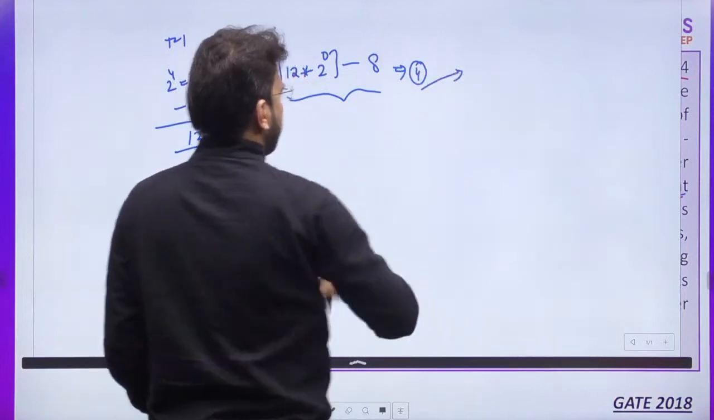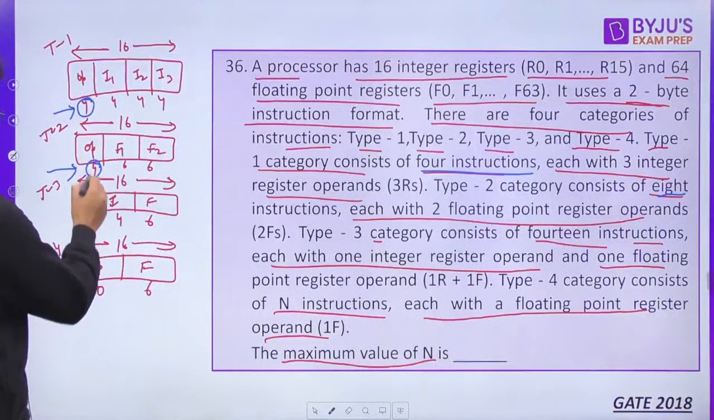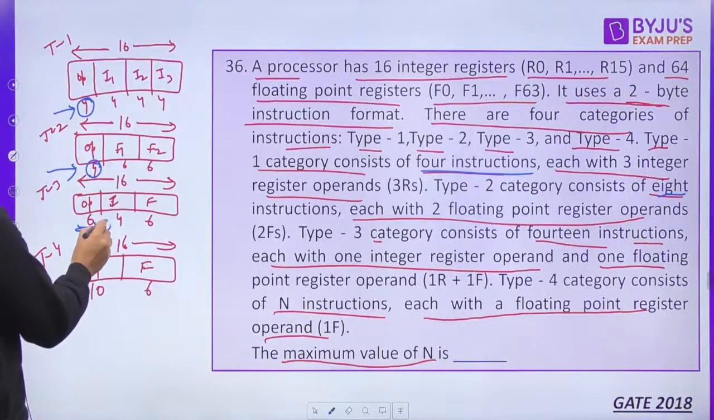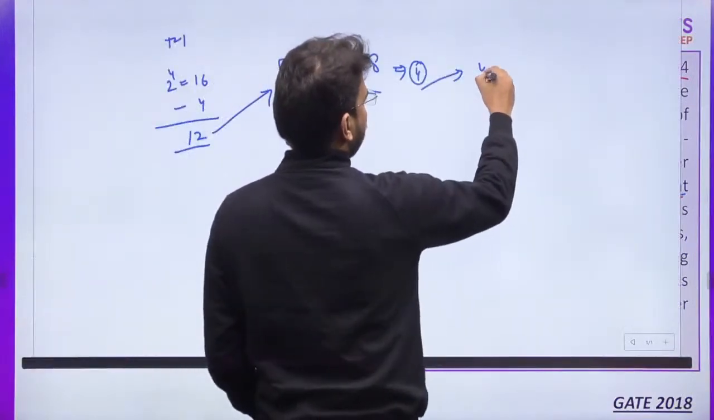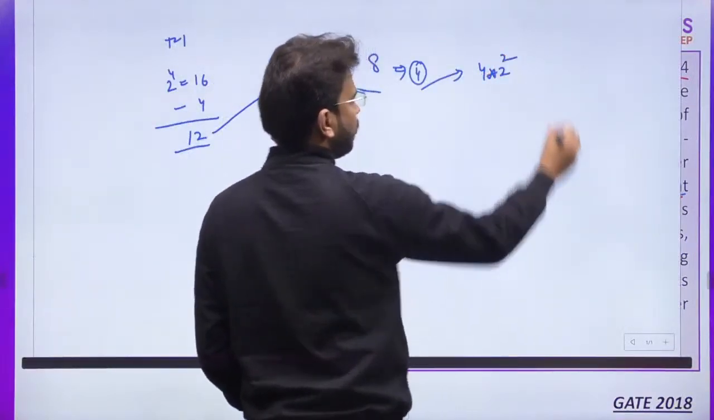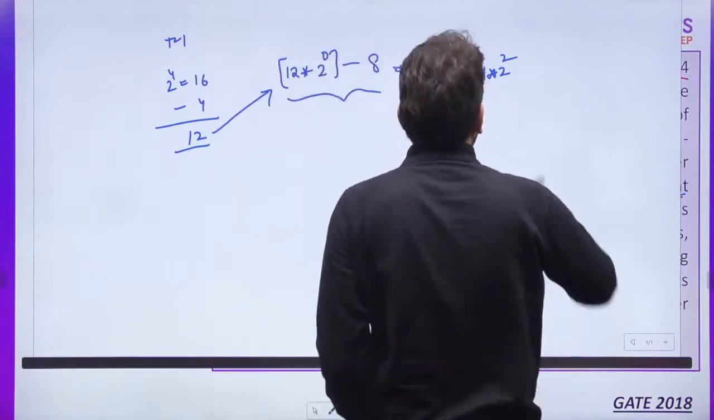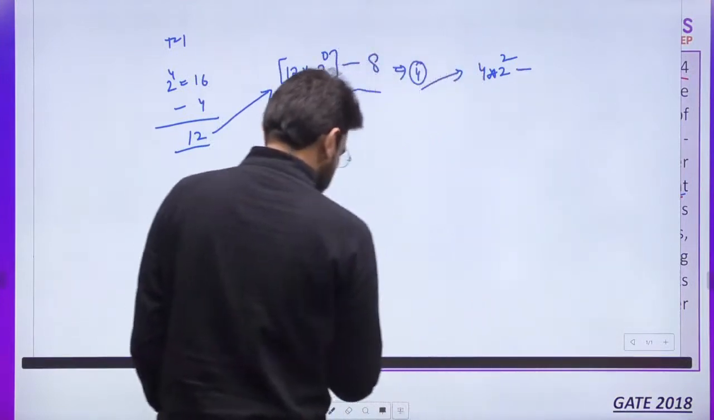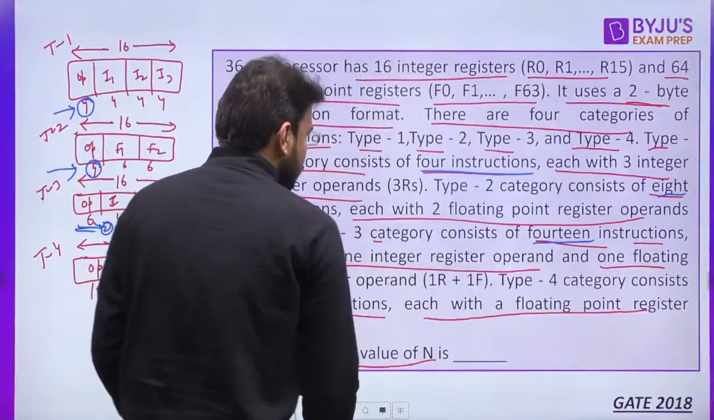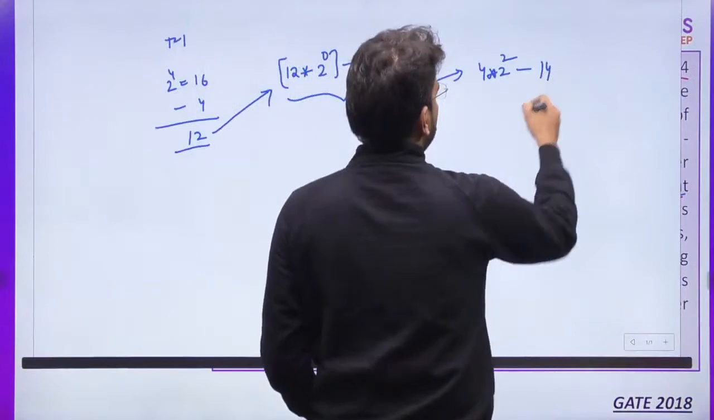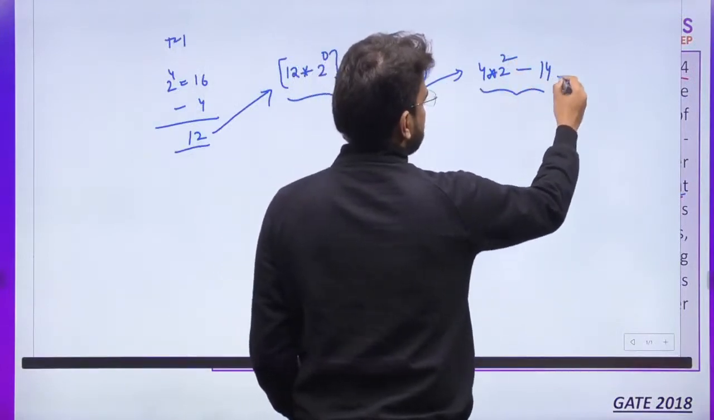Now this 4 we can use for type 3. For type 3, here 4 we have used, remaining is 2. So we can write here 4 multiply 2 raised to the power 2. These many combinations we can form. Correct? Is it clear? Now minus type 3, how many? 14 instructions we have for type 3. So out of these we are using 14. So this is 2 to the 4, 16 minus 14, it is going to be 2.